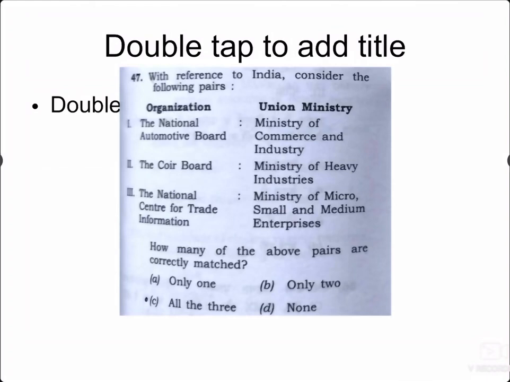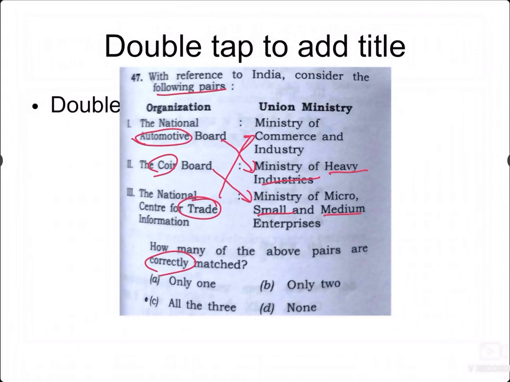With reference to the following, which of the following is correctly matched? First, the National Automotive Board. Automotive means vehicles, and vehicles will always be in heavy industry. The Coir Board deals with coir, and everything like that goes into small industries. Then you have trade: the National Centre for Trade Information, which is always associated with commerce. So all these three statements are wrong, and nothing is correctly matched.